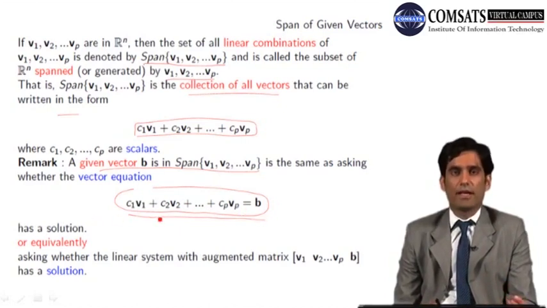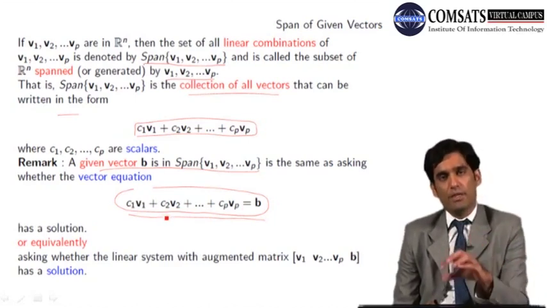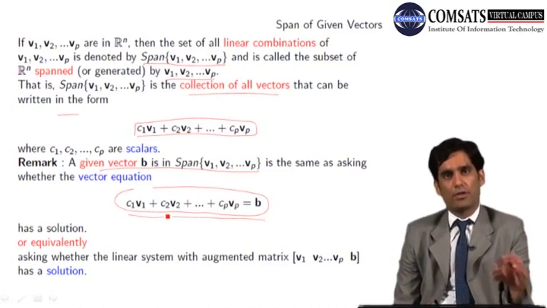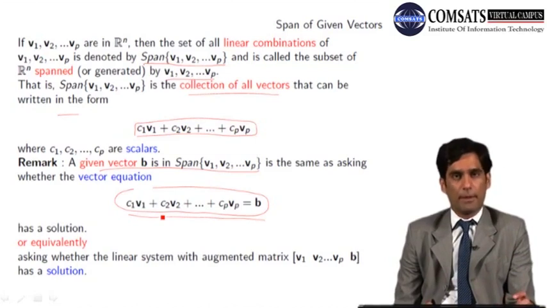If this vector equation has a solution, it means we can write b as a linear combination of the vectors v1, v2, so on and so forth vp.